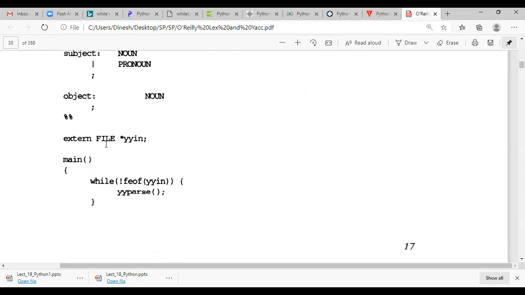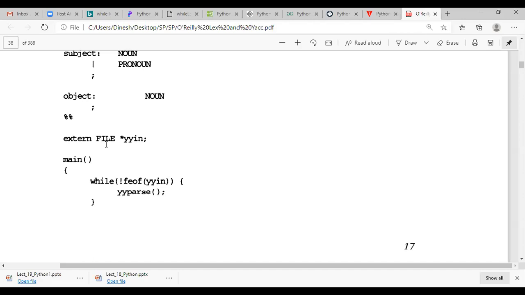Next is the external file pointer yyin. This external file is read by using yyin. Now main will start. Here, while not end of file, feof stands for file end of file, while till the file is not ended, yyparse is called.